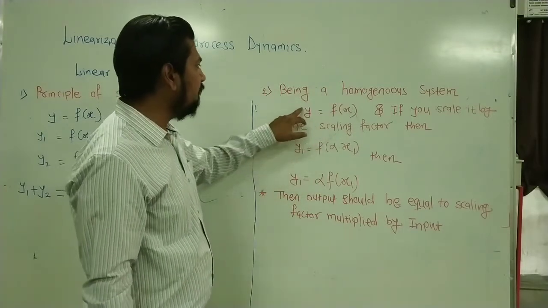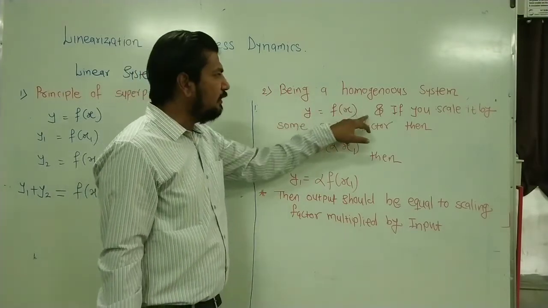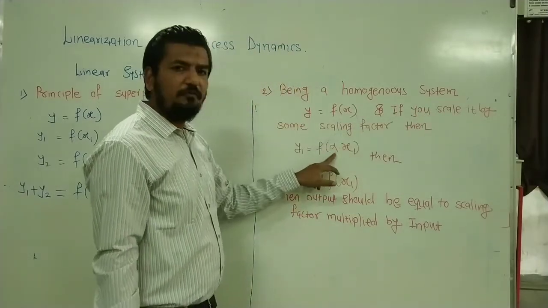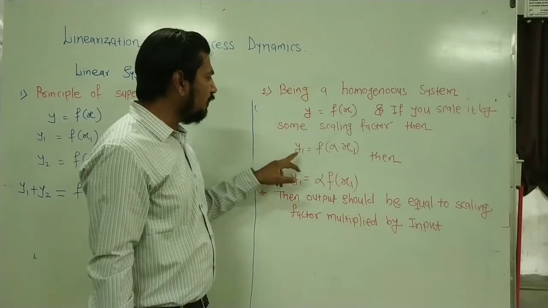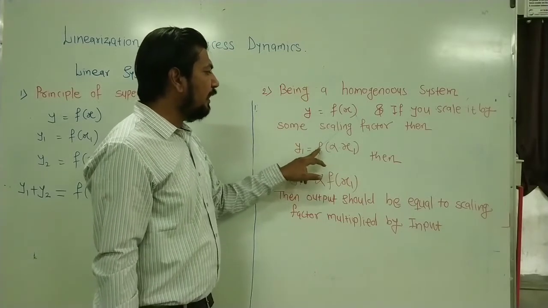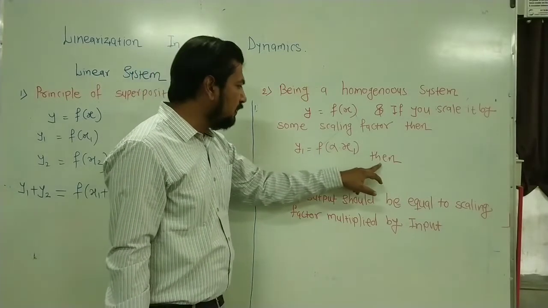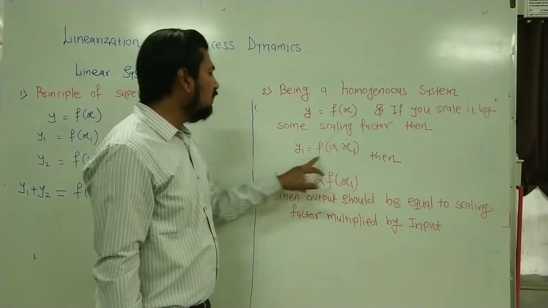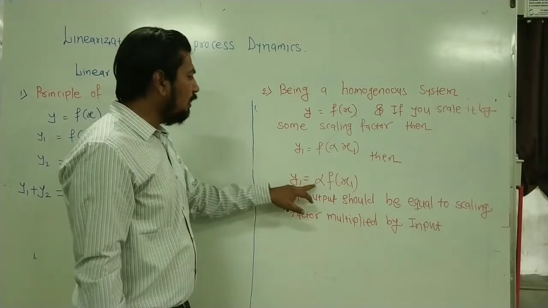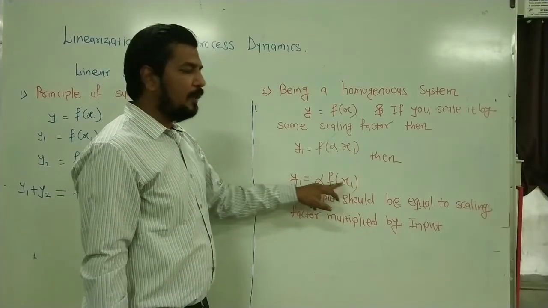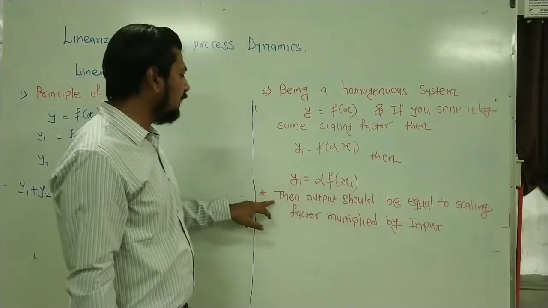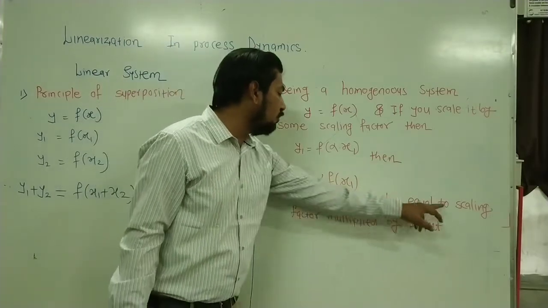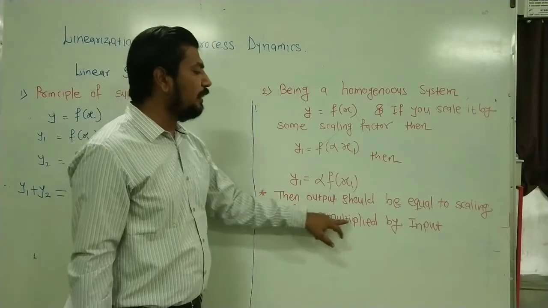Let us consider that y is equal to f(x), and if you scale the input by some scaling factor such as alpha, then y1 is equal to f(alpha times x1). Then if I scale up its input by some scaling factor, y1 should be equal to alpha times f(x1).